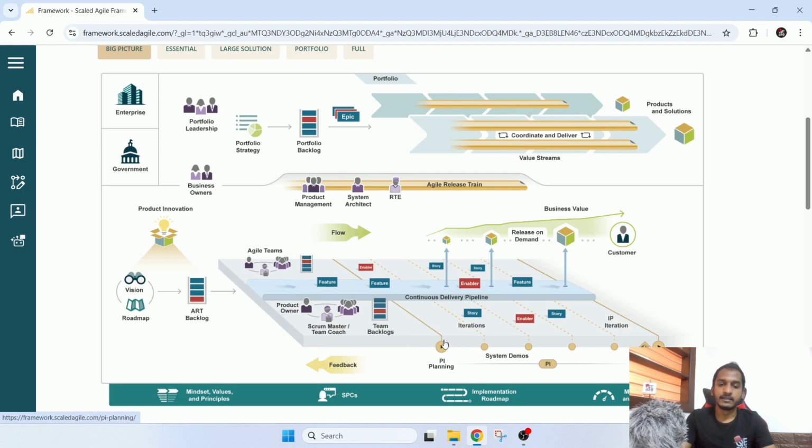Then we can end the PI planning with a confidence vote. All the team members will give a value out of 5, showing how confident they are about our team backlog and the work we are going to do. Let's say my vote is 4. I'm confident, 4 out of 5, about our current backlog. Likewise, all the Agile team members will give their confidence vote and we can take the full vote.